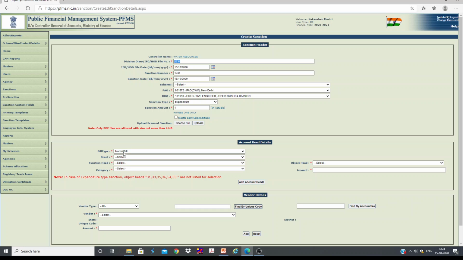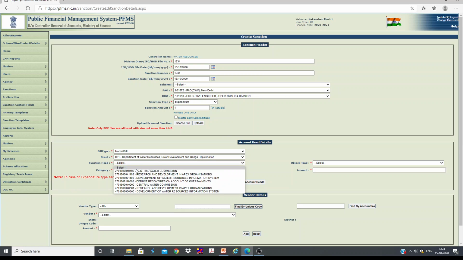Okay, now let us come to here, bill type. It is a normal bill, and suppose if it is NPS nil bill, we need to write NPS nil bill. If it is adjustment nil bill, you have to write adjustment nil bill. Now grant, of course everyone knows that we are going to receive our budget under 061. This is grant number. Then functional head, you can see here there are various heads.